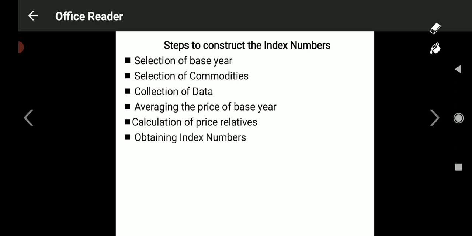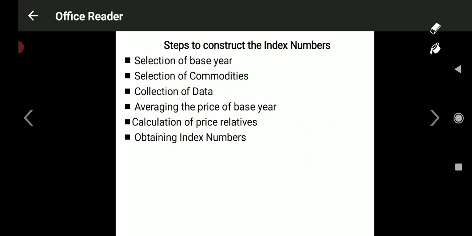As I said in the beginning, we must keep a particular specified year as the base year, maybe 1993, 2001 or whatever base year. If you are taking it in the beginning, that must be the base year. Based on that year, you are going to calculate the changes in the price level in different years in the days to come. So we need a base year for the calculation of index numbers.